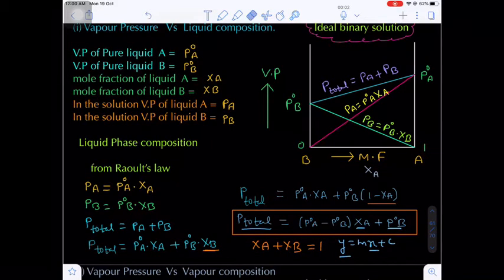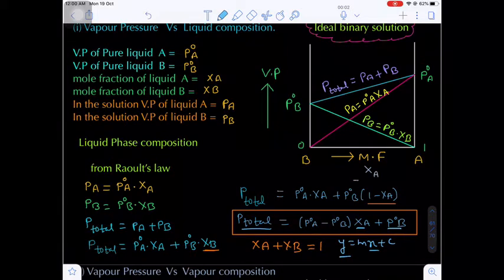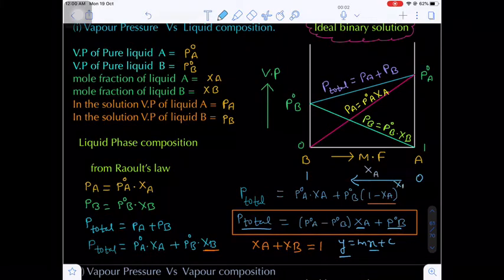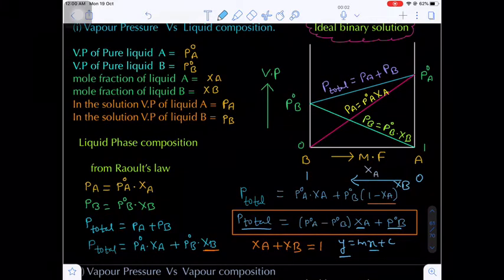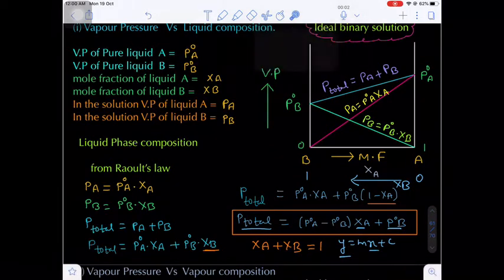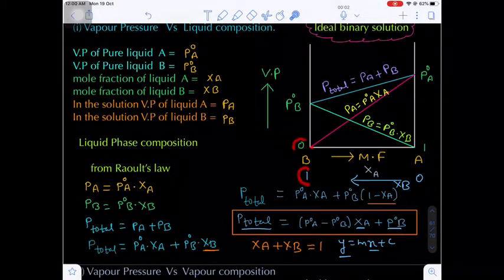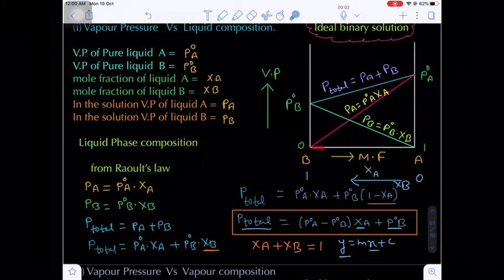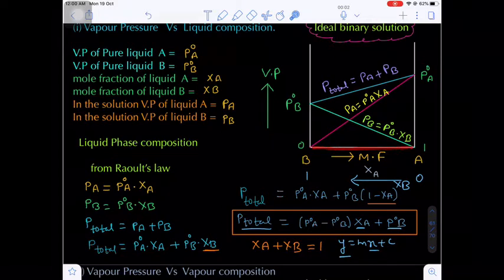Suppose if you want to draw the mole fraction of component B, then we have to write from right to left, the mole fraction of B will vary from 0 to 1, because the sum of the mole fractions will always be equal to what? Unity. Are you getting my point? So here we are taking the mole fraction of component B. When B is value 1, that means the mole fraction of component A is 0. As the mole fraction of component A increases, the mole fraction of component B decreases. Are you getting my point?